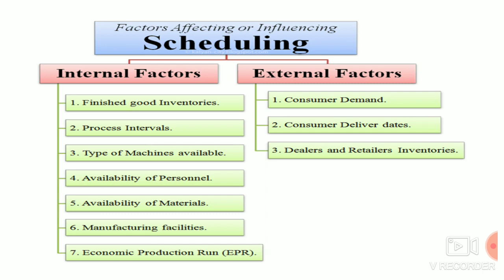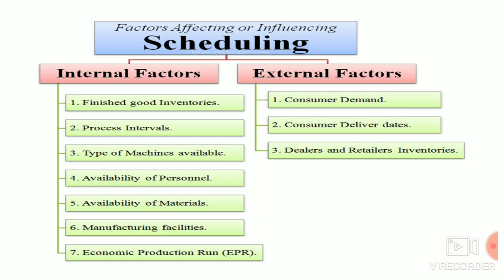Next, types of machines available. If the company has old machines that are also outdated, we have to think about the maintenance also. But if the company has updated machines, the scheduling can be done in an effective way. This is also one factor which influences the scheduling.